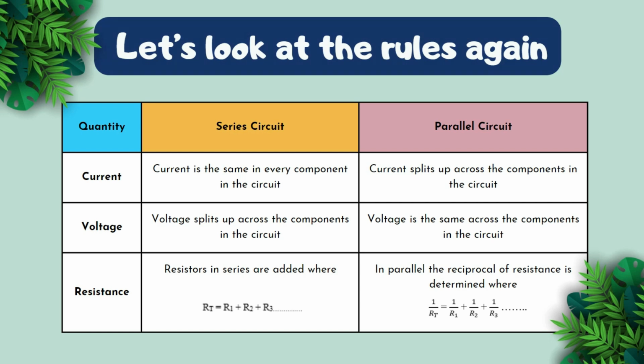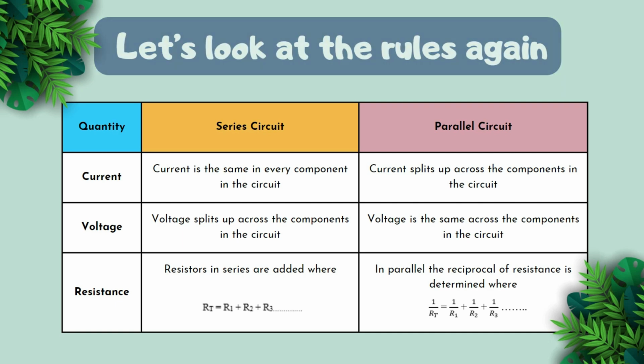While in parallel circuits, current splits up across the components in the circuit. The voltage, however, stays the same across the components in the circuit, and in parallel, the reciprocal of resistance is determined where 1 over RT is equal to 1 over R1 plus 1 over R2 plus 1 over R3, etc.